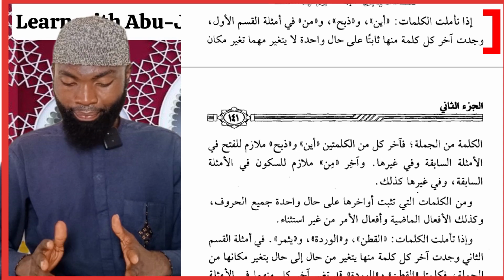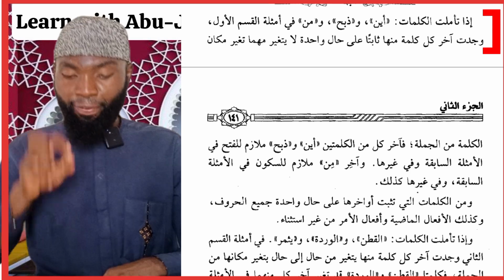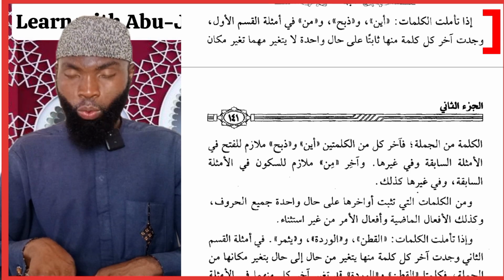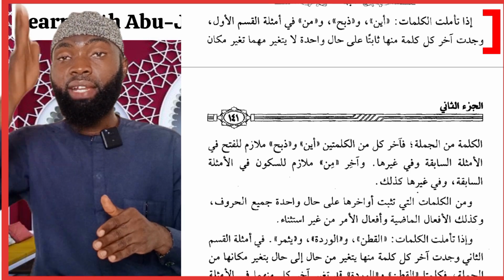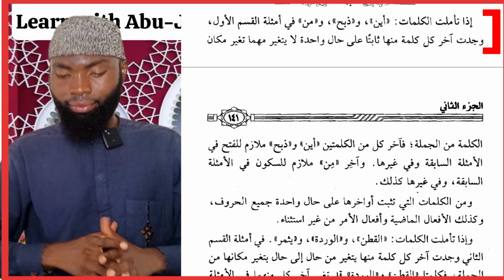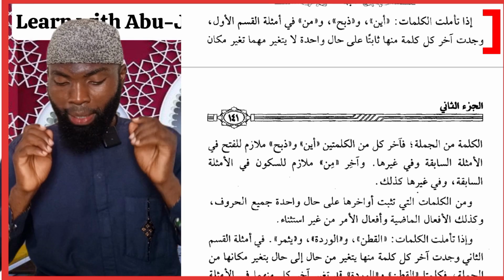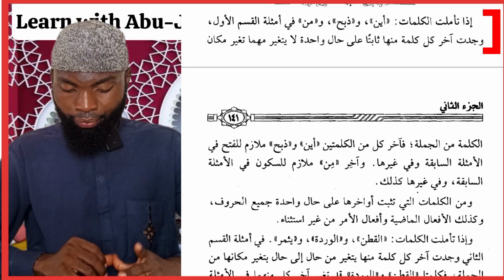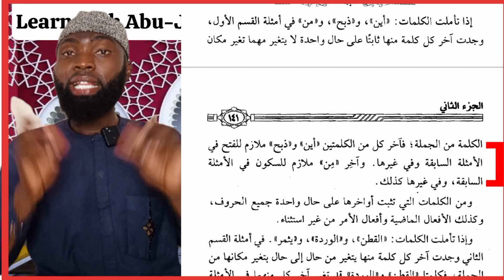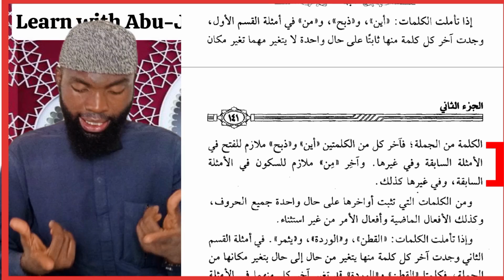If you ponder over these three words in the examples of the first column, you will find that the ending of each word is fixed in one state. Aina is the same all through, dhabaha the same all through, and min is also the same all through. These words never change no matter how their position in the sentence is changed.